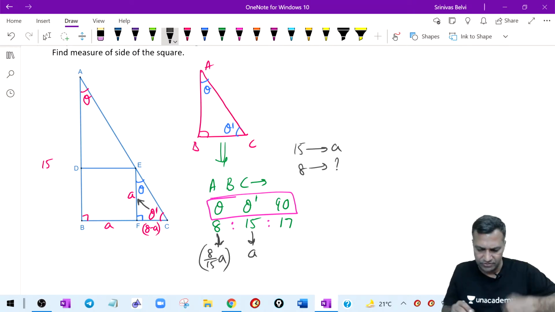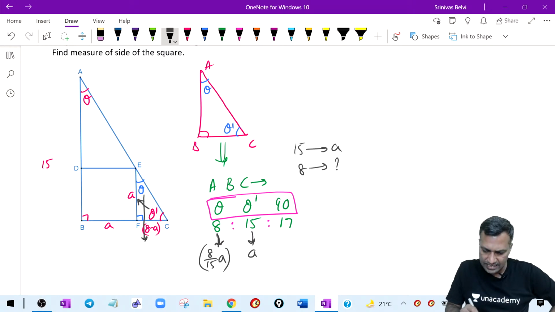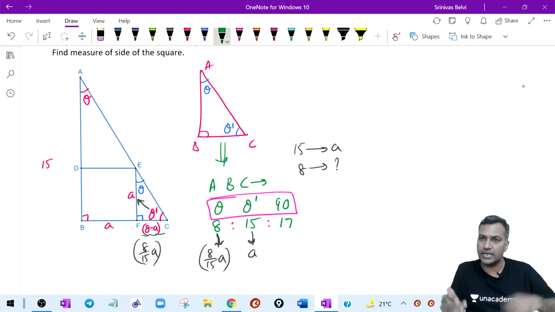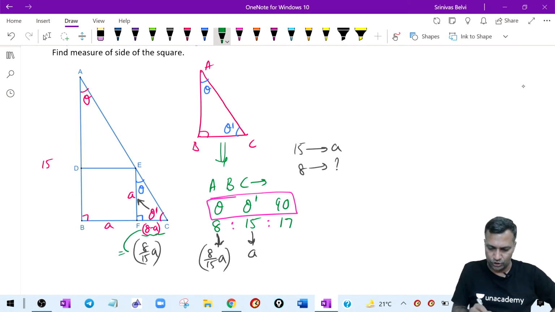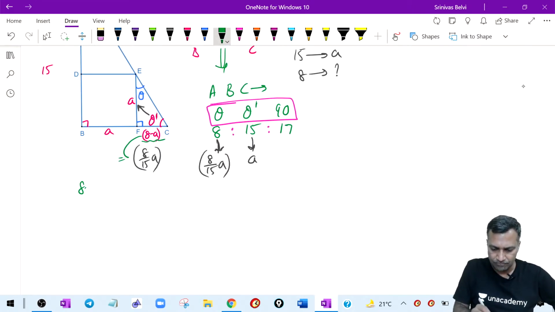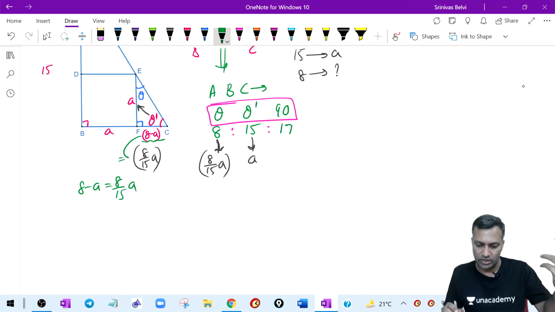What is 8 by 15 A? This particular side. Now the side opposite theta is this. This side is 8 by 15 A. But what did I say earlier? This side can also be called 8 minus A. If you can call it 8 minus A, then these should be equal. Equate them. Therefore, 8 minus A is also equal to 8 by 15 A.